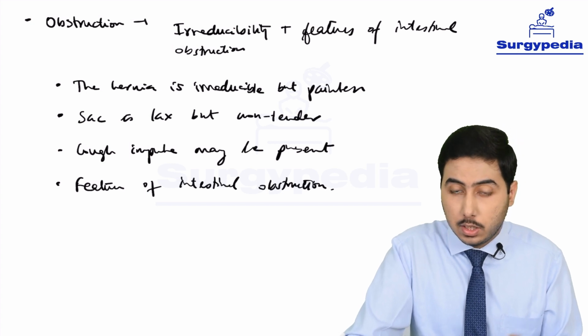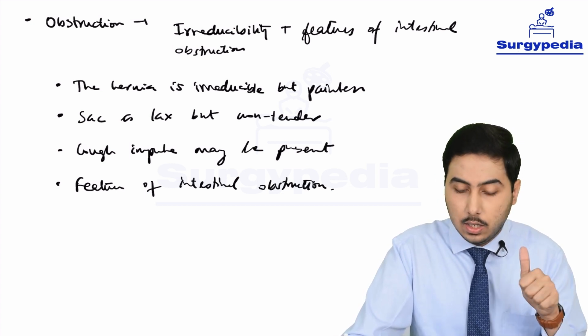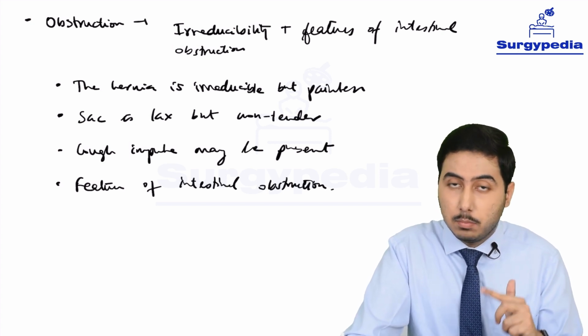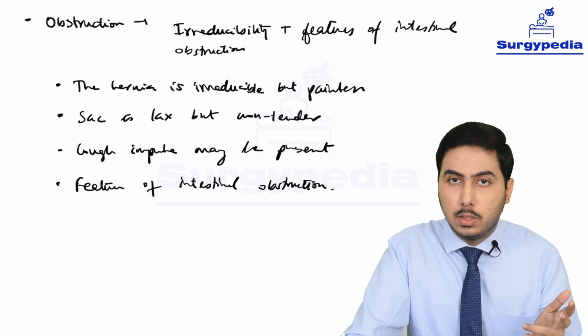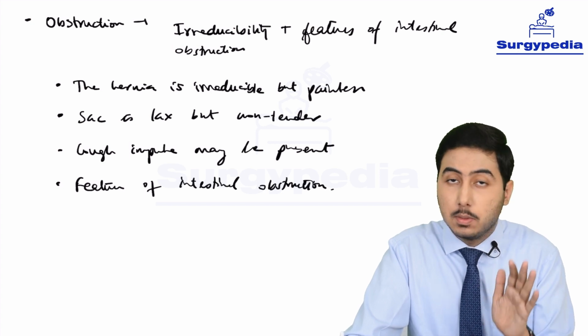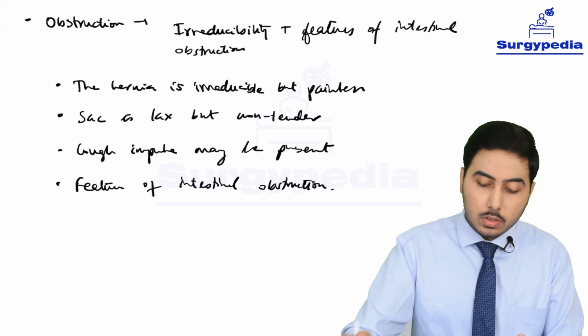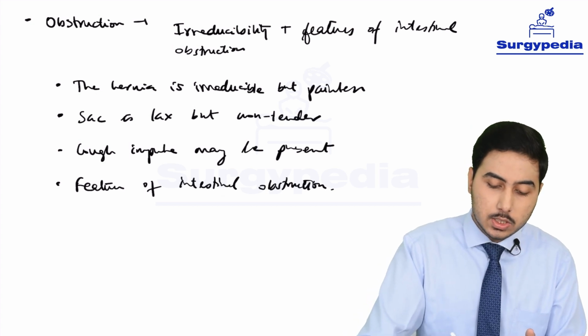So we are going to have it along with these local features, that the hernia is irreducible but it's painless, the sac is lax but it is non-tender, and cough impulse may be present. I am not saying it's always present, but it's not absent, it may be present. So this is another feature which is obstruction.